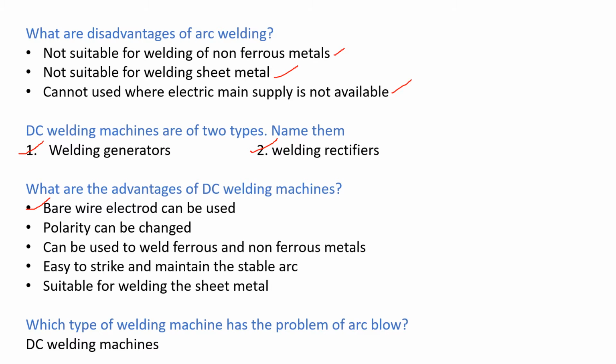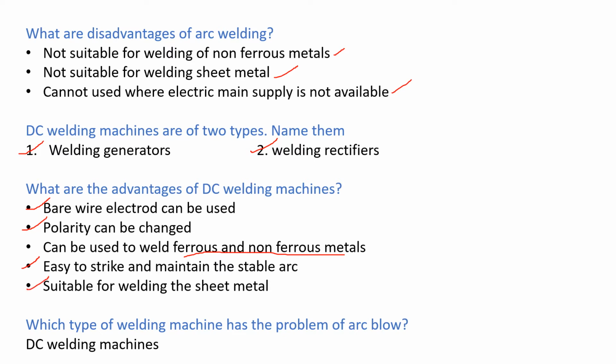The polarity can be changed in DC welding machines. Both ferrous and non-ferrous metals can be welded in DC welding machines. It is easy to strike and maintain a stable arc. The DC welding machines are suitable for welding sheet metals.